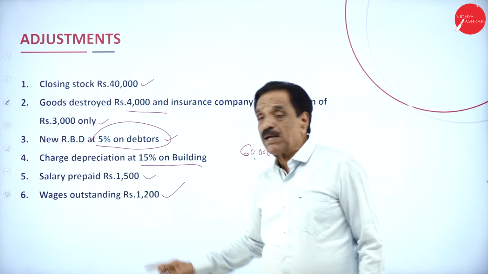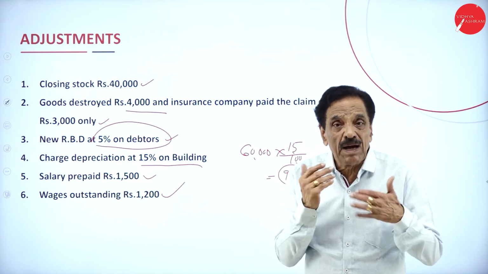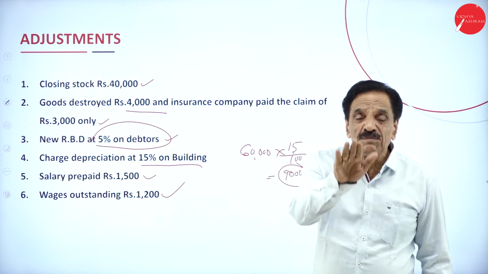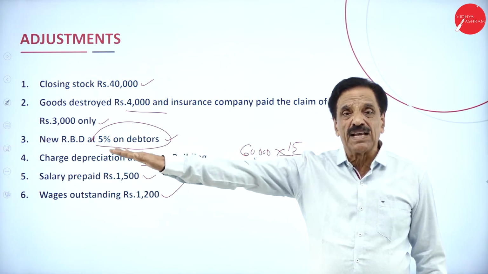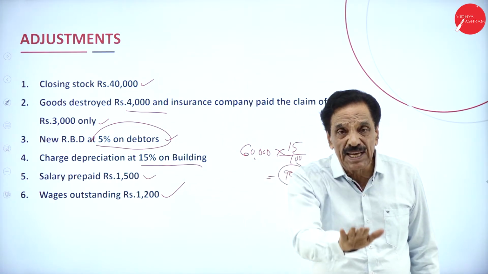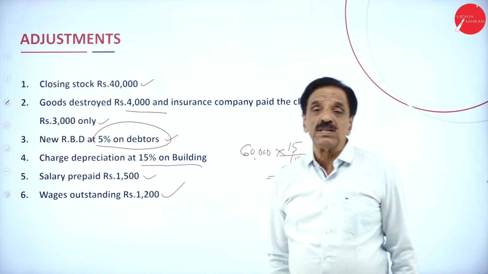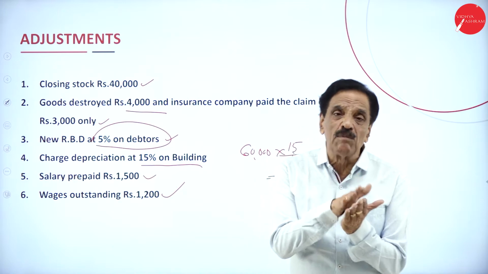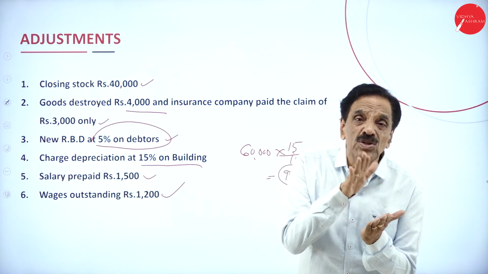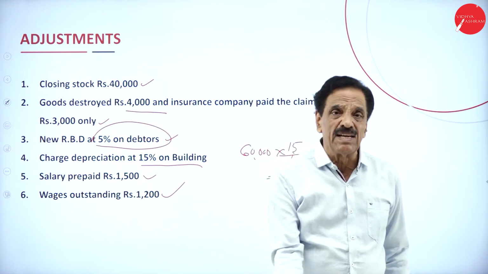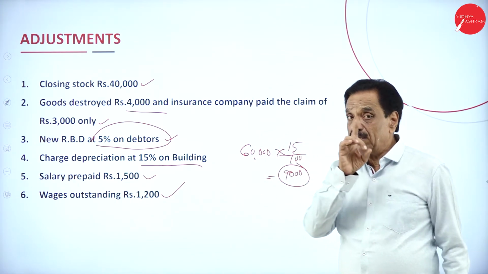Then salary prepaid means paid more. We have paid more. How much paid more? 1,500. Deduct from salary, asset side of the balance sheet. Wages outstanding rupees 1,200 to be paid. How much money to be paid? 1,200. Add to wages, then liability side of the balance sheet. So double adjustment is necessary.